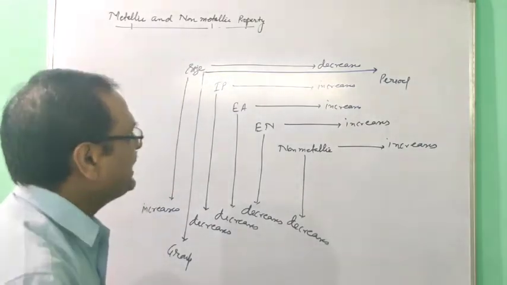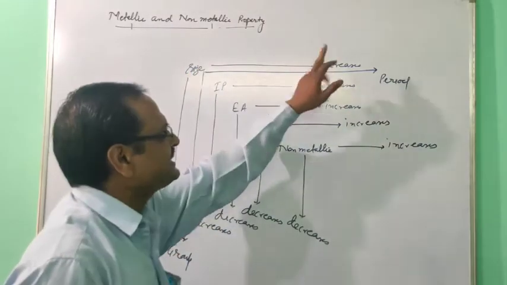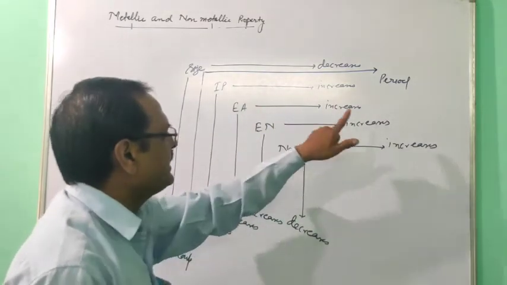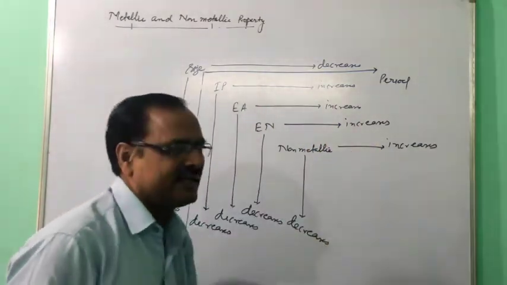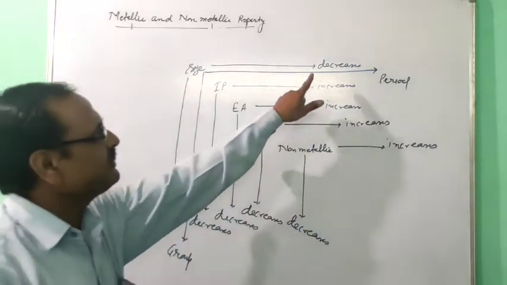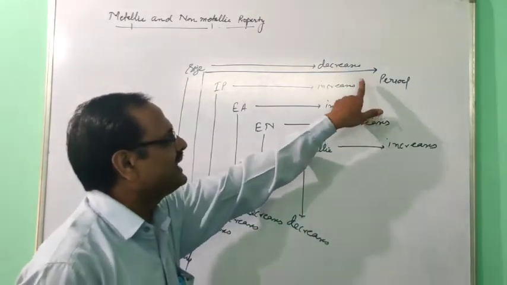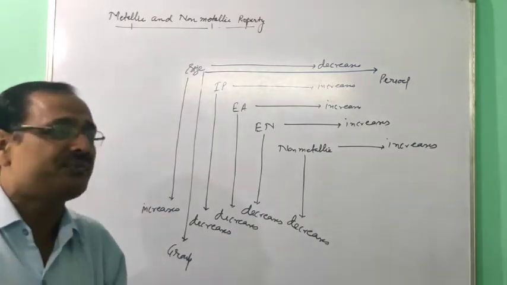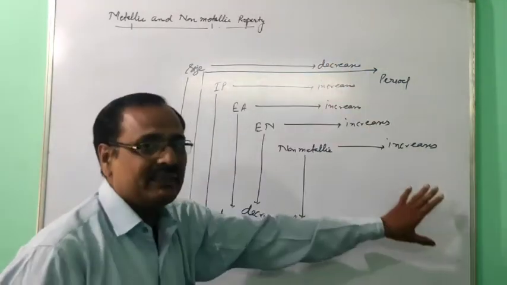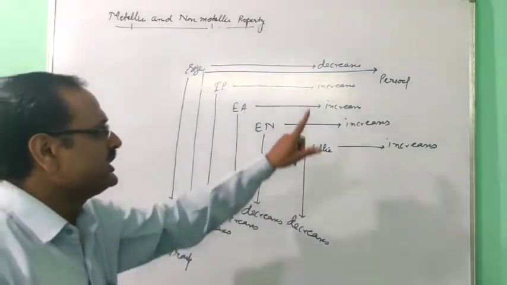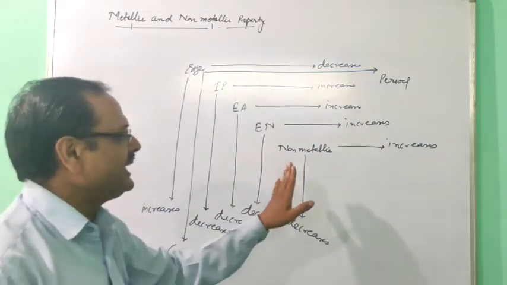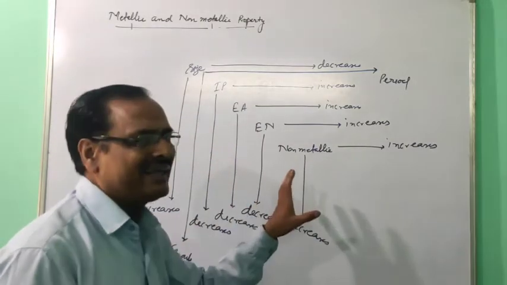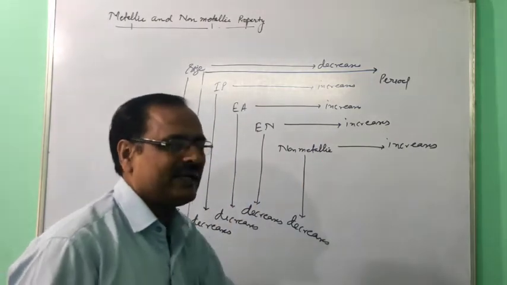So when you move in a period from left to right, atomic size decreases, IP increases, electron affinity increases, electronegativity increases, non-metallic character increases. Just keep the atomic size in your mind, and the rest of the properties you can give. But if you are confused about the atomic size, then the other properties will go wrong. Regarding the metallic, I have not written it, but the metallic property will be opposite to the non-metallic. So if you learn non-metallic, you can give metallic.